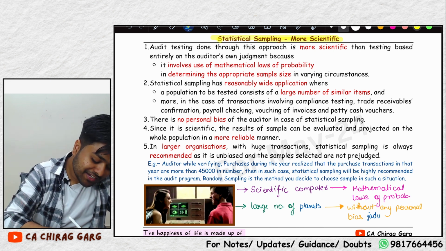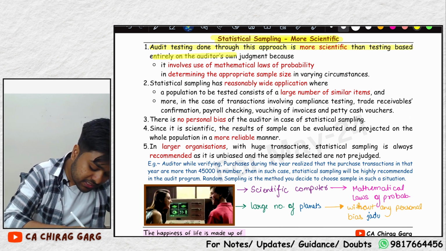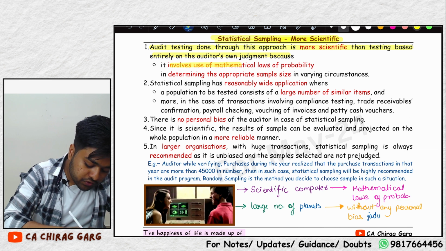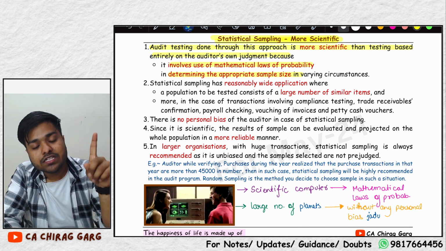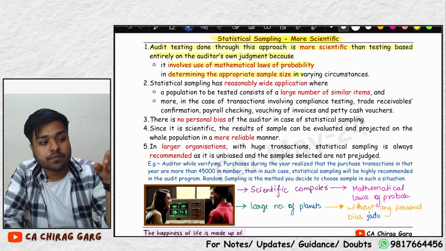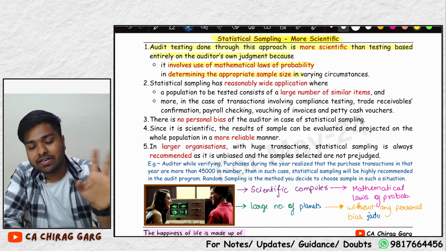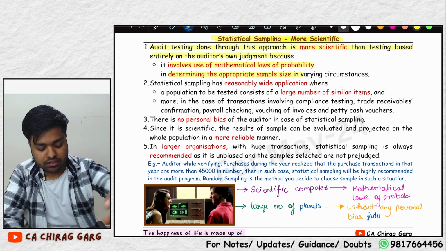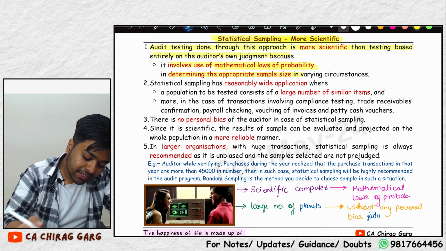So let us come to statistical sampling. Audit testing done through this approach is more scientific than testing based on the auditor's judgment, because it involves use of mathematical laws of probability in determining the appropriate sample size. I told you what mathematical law it uses. This was one example. There are a lot of other mathematical laws also, like law of probability summation, law of probability multiplication. These are not of your use. I discuss this in regular class, but in revision lectures you do not need to understand this. You just understand that this involves a mathematical law of probability in determining appropriate sample size.